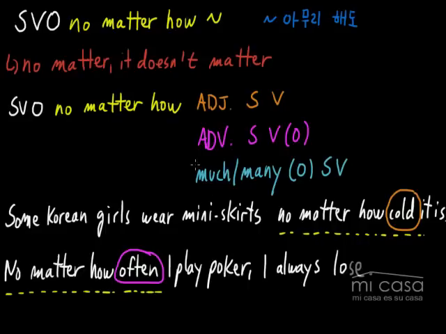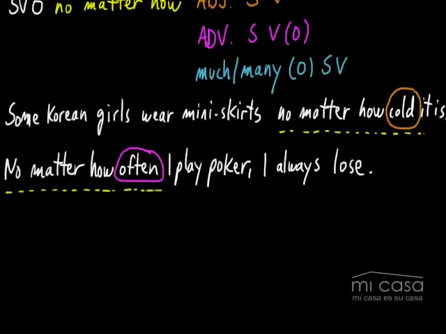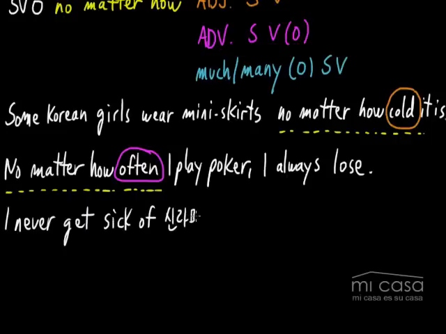Let's move on to our last example and look at how to use it with one of these words, much or many. I could say, I never get sick of 신라면, no matter how much I eat.